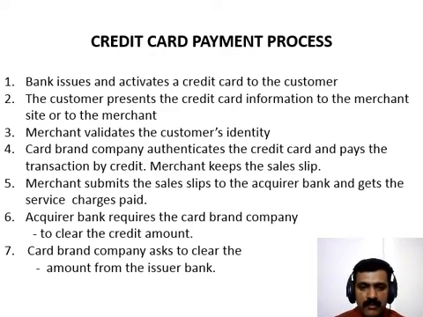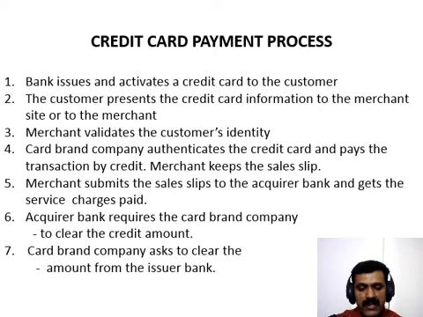In the first step, the bank issues and activates a credit card to the customer on his or her request. In step 2, the customer presents the credit card information to the merchant from whom he or she wants to purchase a product or service. In the third step, the merchant validates the customer's identity by asking for approval from the card brand company. In the fourth step, the card brand company authenticates the credit card and pays the transaction by credit.